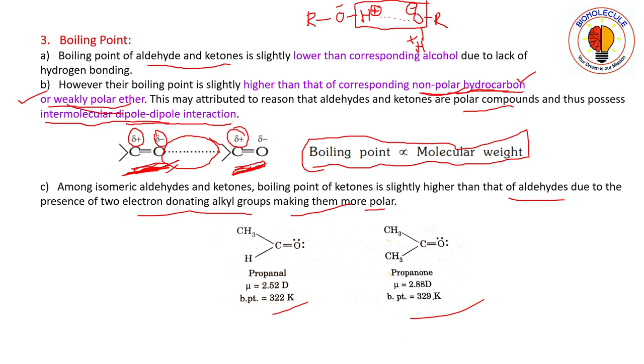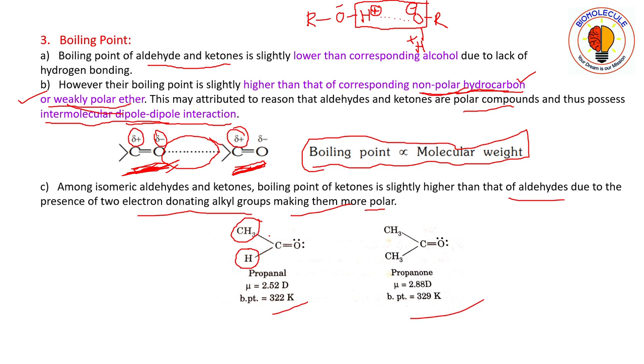Why is it so? Here you can see that this carbon has a methyl group, and here a hydrogen group. The methyl group has an electron donating tendency, that is, the methyl group has a plus I inductive effect.